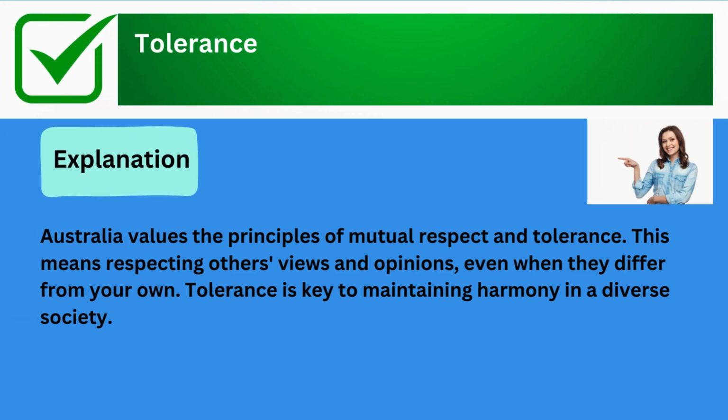The correct answer is tolerance. Explanation: Australia values the principles of mutual respect and tolerance. This means respecting others' views and opinions, even when they differ from your own. Tolerance is key to maintaining harmony in a diverse society.